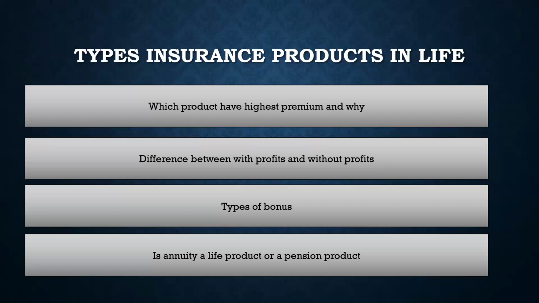So the first question that I have asked here is which product has the highest premium and why? So first of all, we have to understand what are the types of life insurance product. So life insurance product would be term, whole life, endowment, and in endowment also, there is a confusion.